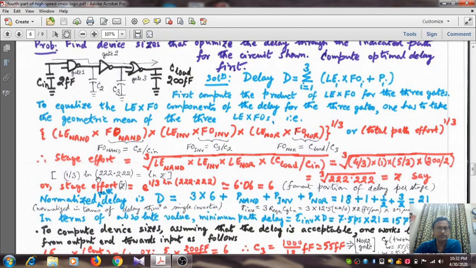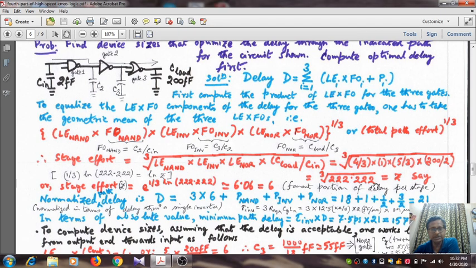If you cannot get it directly on your calculator, you can do the logarithm and then find the e to the power. If you assume this is the value z, then 1 by 3 into log of this equals log of z. So the optimal stage effort becomes e to the power 1 by 3 into log of 222.222. So it is nearly equal to 6.06 to be precise.